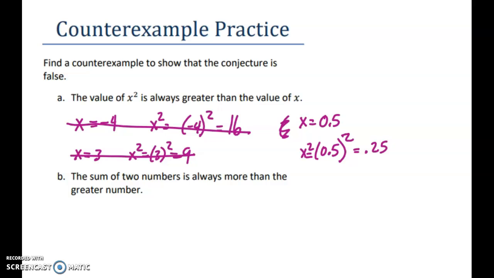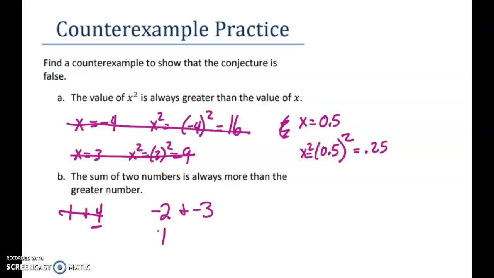Okay, let's try this one. The sum of two numbers is always more than the greater number. So for example, if you had 1 and 4, well, 1 plus 4 is 5, and the sum is bigger, 5 is bigger than the biggest of the two numbers. Okay, so that's not a good example. Let's go ahead and try some negative numbers. What if we did -2 and -3?